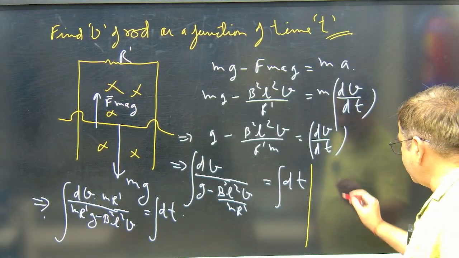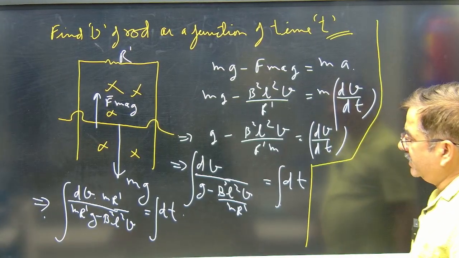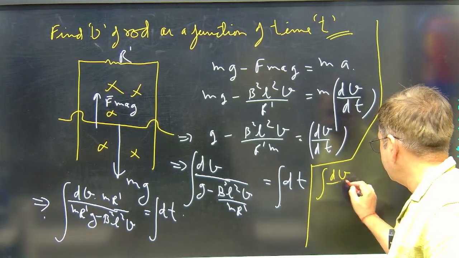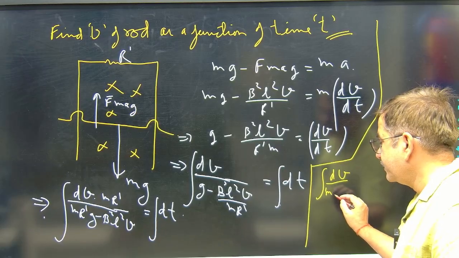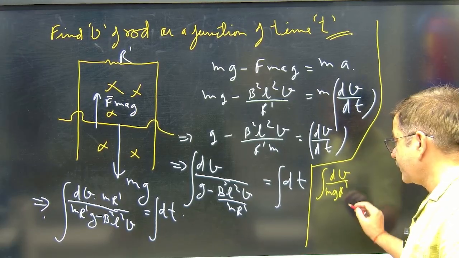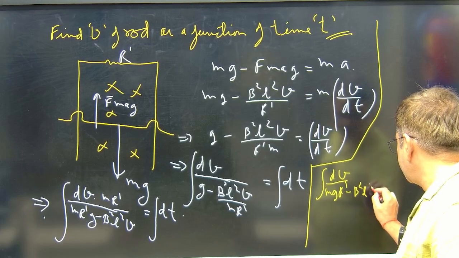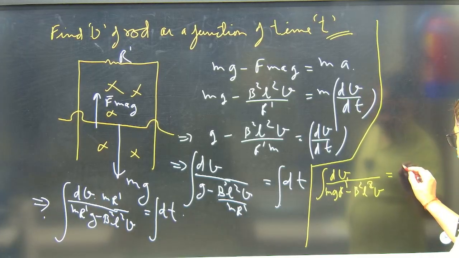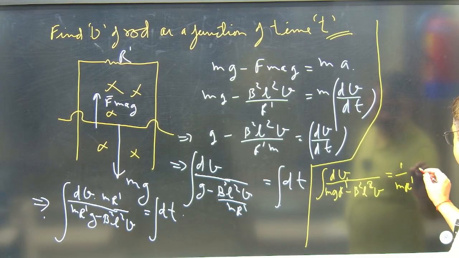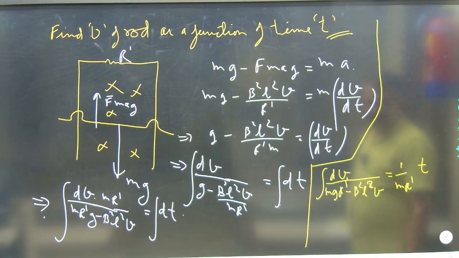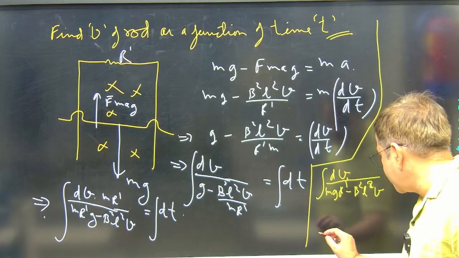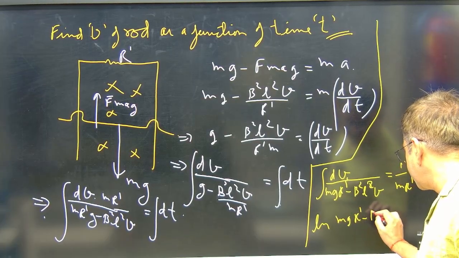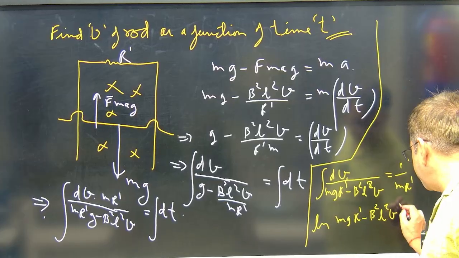If I write, I will say it to be, just see, the integration of dV over m g R dash minus B square L square V, and this value is equal to 1 upon m R dash, and the integration of dt is t. I can write, and this term will be the log function ln of m g R dash minus B square L square V.